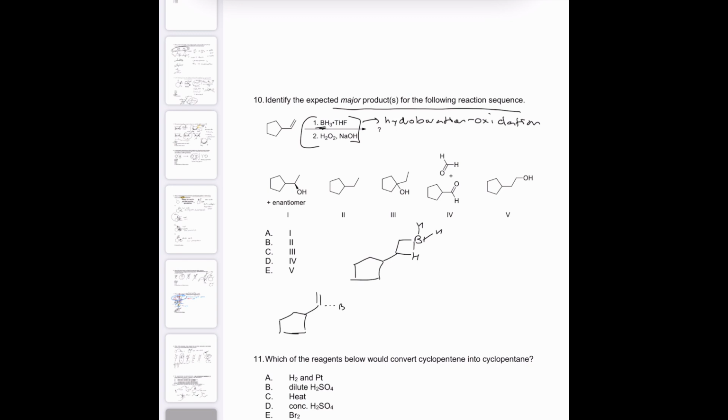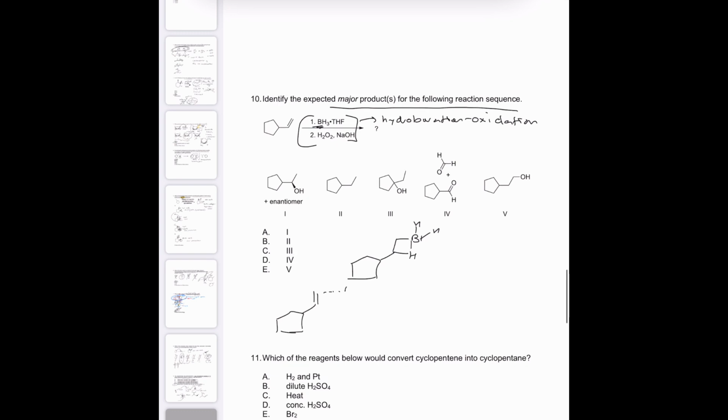The BH lines up, where the boron goes to the less substituted side because it's less hindered. It still has its two hydrogens, but you can see how it lined up like this, and then this actually forms a bond. So we get this intermediate here, and then the intermediate breaks, and we get our BH2.